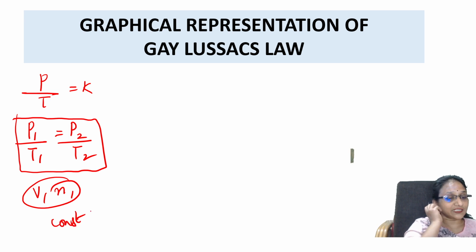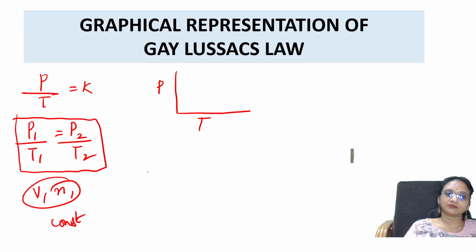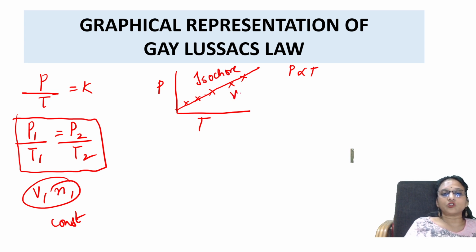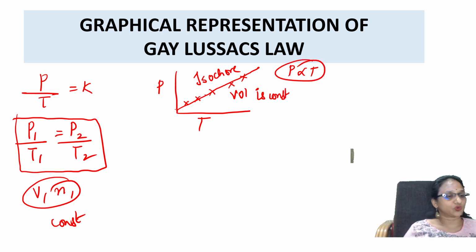Right. So when I see the graphical representation, I am drawing a graph of P versus T. Just now we said P is directly proportional to T. We very well know that when pressure increases, temperature increases. So you will be getting a straight line passing through the origin. This is called an isochore. Why? Because you're keeping volume constant. When volume is kept constant, you call this an isochore.